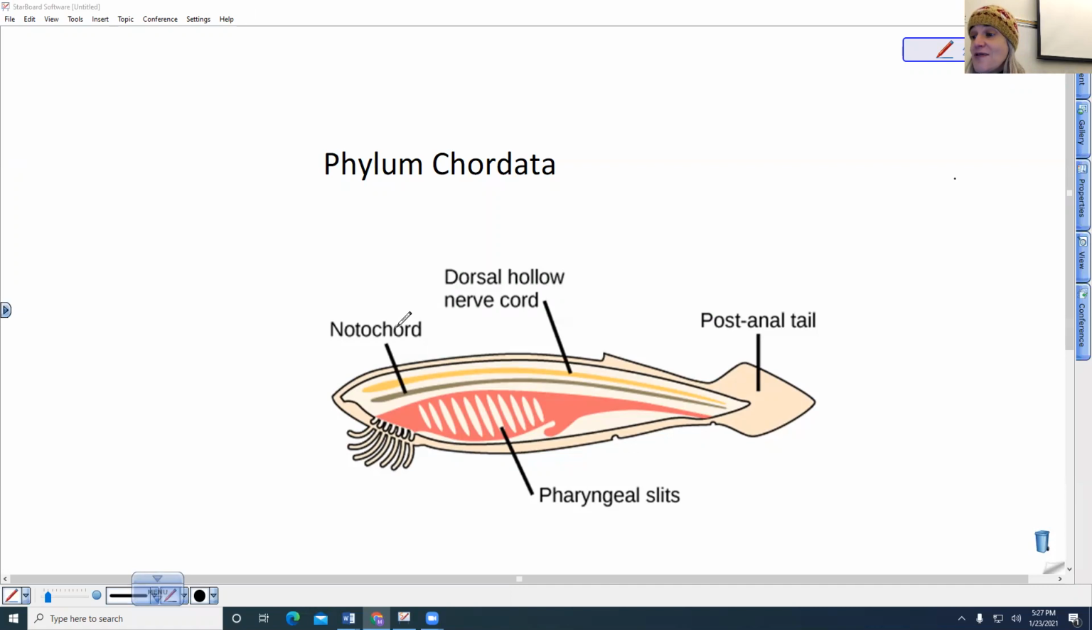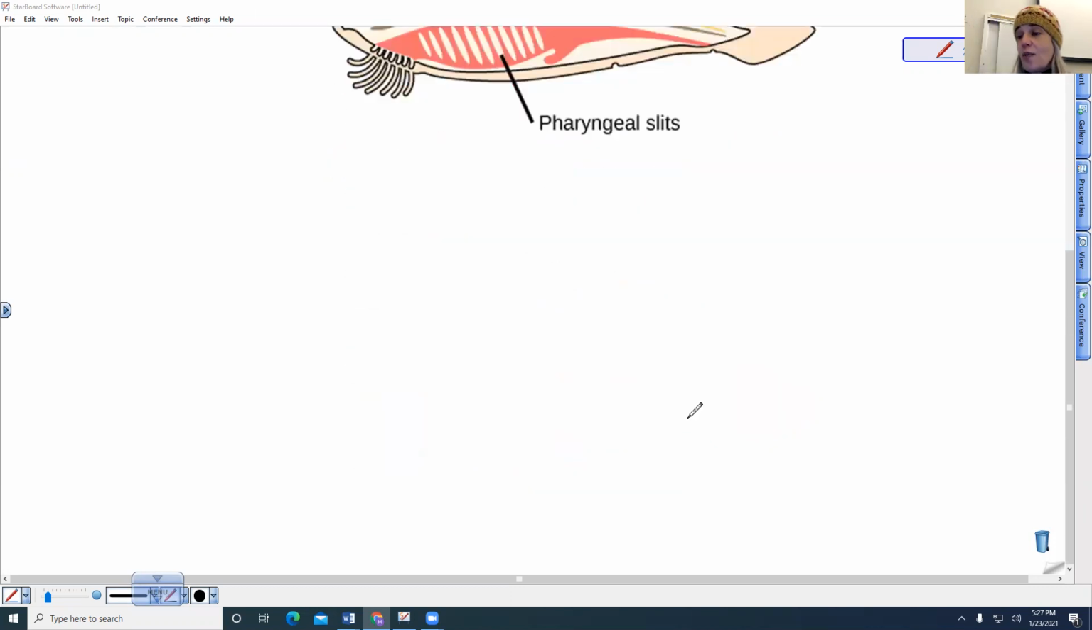So the presence of the notochord, notice that notochord, Chordata. The hollow dorsal nerve cord, that's with no H, but that is our nervous system. The postanal tail and the pharyngeal gill slits. So those are the characteristics of all chordates. So I want to talk about the invertebrate chordates.